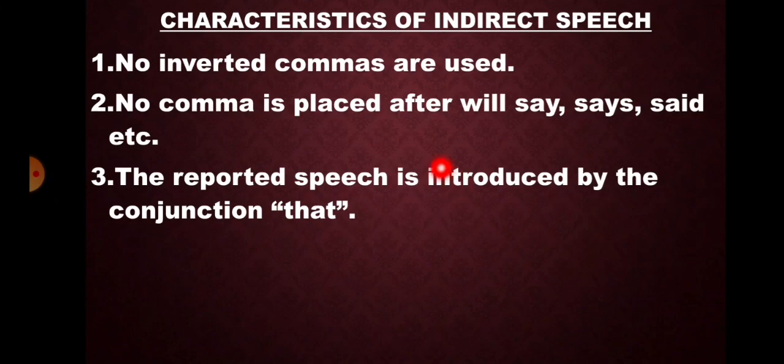Now students, we are going to learn about the characteristics of indirect speech. No inverted commas are used, and no comma is placed after will say, says, said, etc. The reported speech is introduced by the conjunction that.